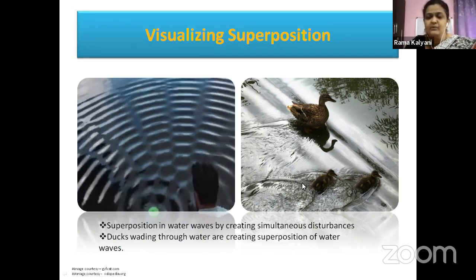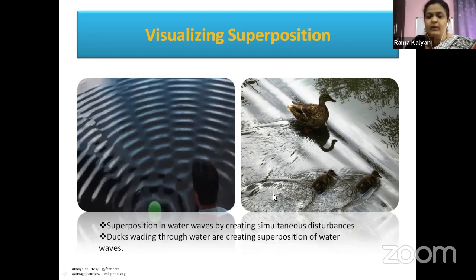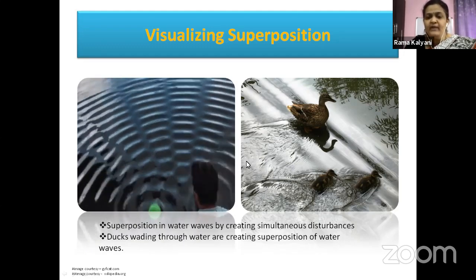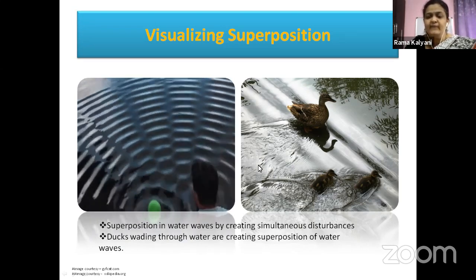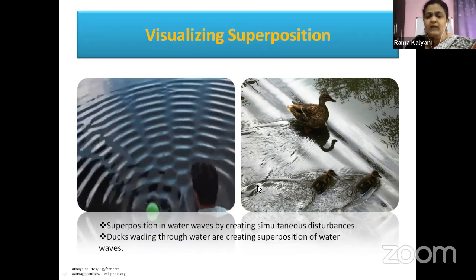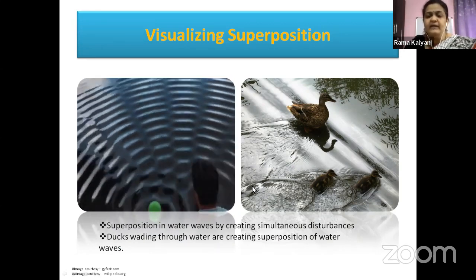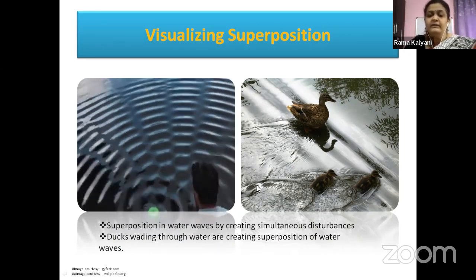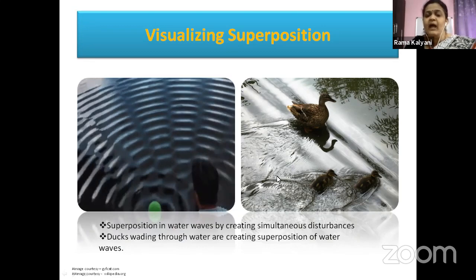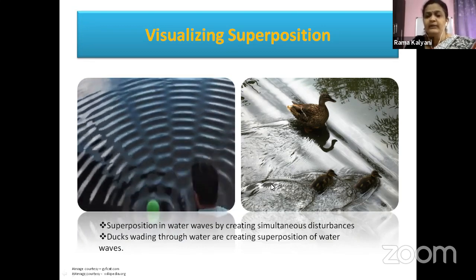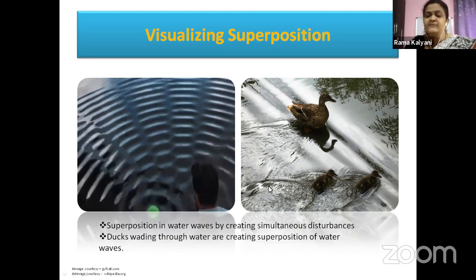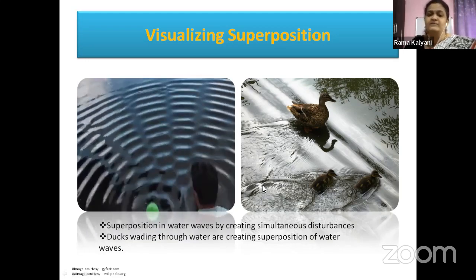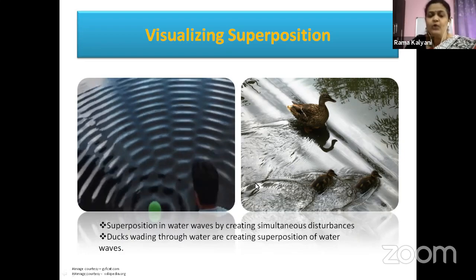The baby ducks are moving, they are also creating some waves. Now the two waves are overlapping at this place. You can see, children, the two waves are overlapping at this position, and here there will be an increase in amplitude. The amplitude will be the algebraic sum of the displacements of the individual waves, as we told. I hope you are able to identify this.